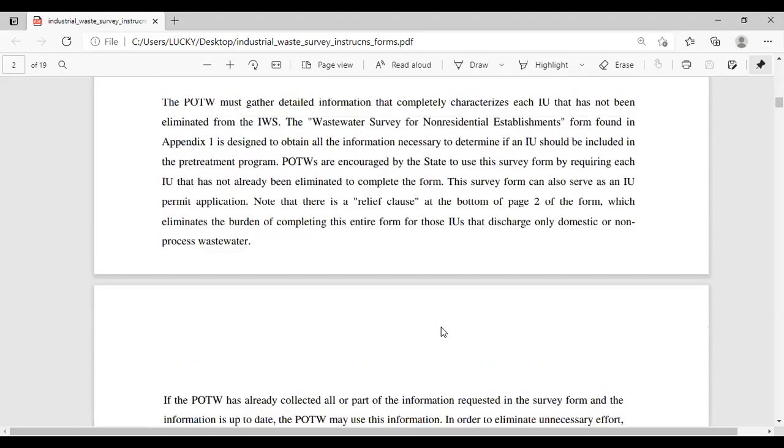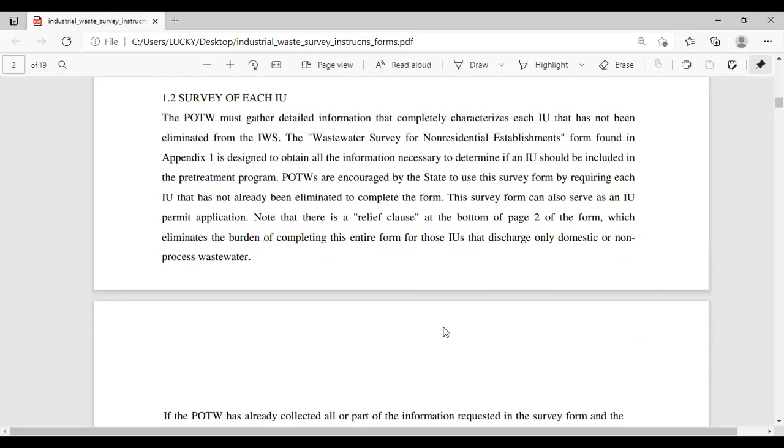Survey of each industrial user. The POTW must gather detailed information that completely characterizes each industrial user that has not been eliminated from the IWS. The wastewater survey for non-residential establishments found in Appendix 1 is designed to obtain all the information necessary to determine if an industrial user should be included in the pretreatment program.